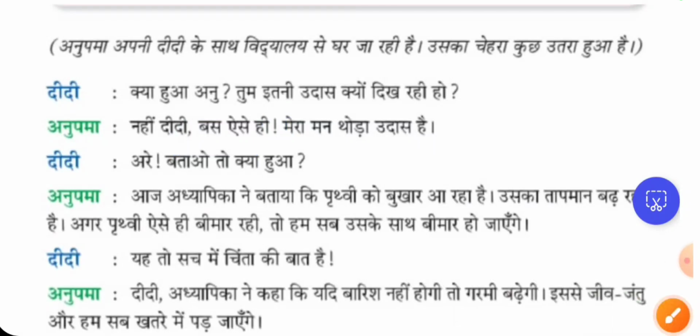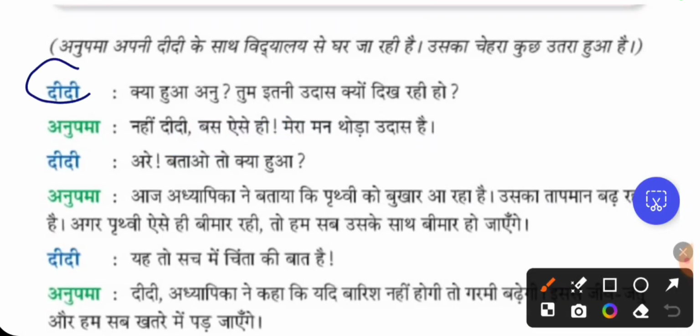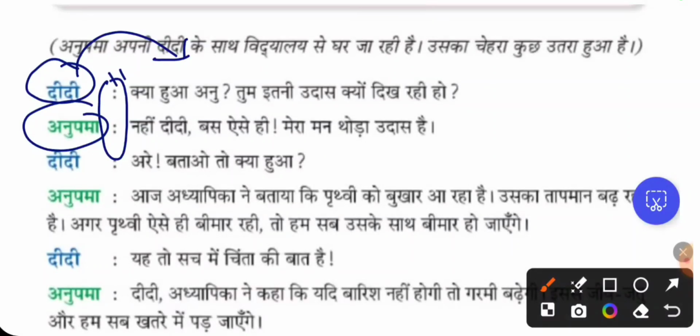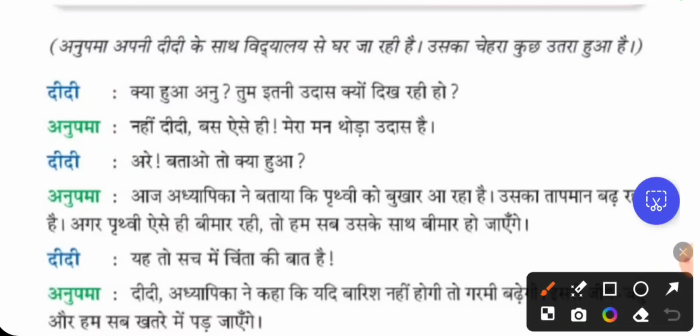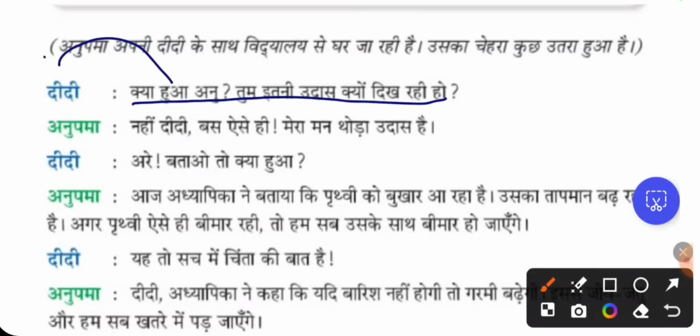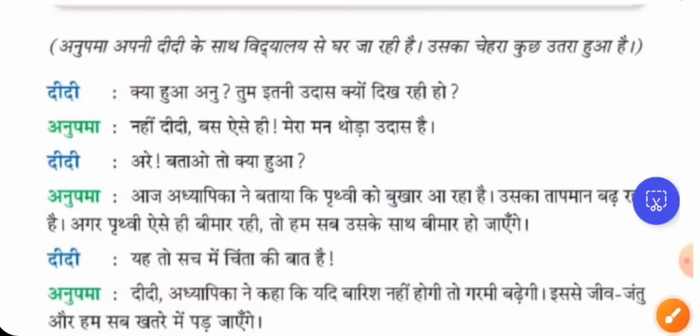Did you observe here? This is a conversation. So the name of the person who is conversing is written, and what they are conversing we put after this colon. You don't have to put a quotation mark that this is said by this person. This colon will make us understand that this sentence is told by this person. So you have to put the name, then a colon, and then the dialogue which has been told by the person whose name is written on the left side. Understood? This is the pattern of writing a conversation. So this you have to follow.